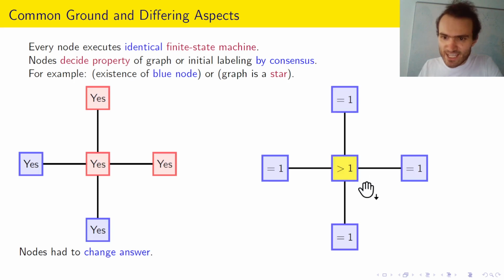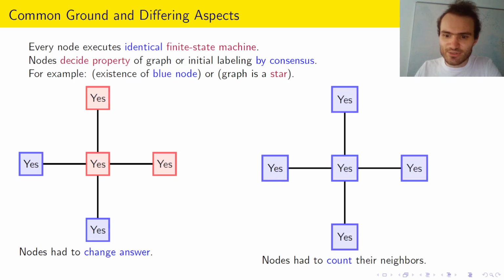But in this step, he now sees the whole graph because all his neighbors only have one neighbor, namely him. So he can safely answer yes, and the other nodes adapt the answer. So what was the aspect here? In this case, our nodes had to be able to count the neighbors.